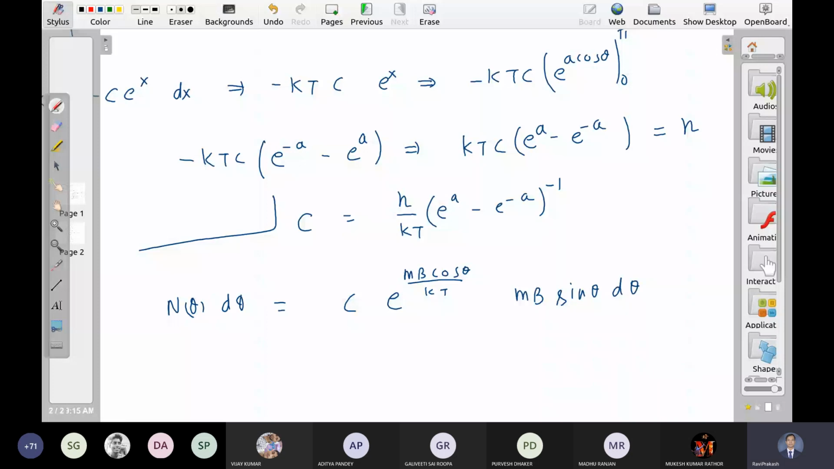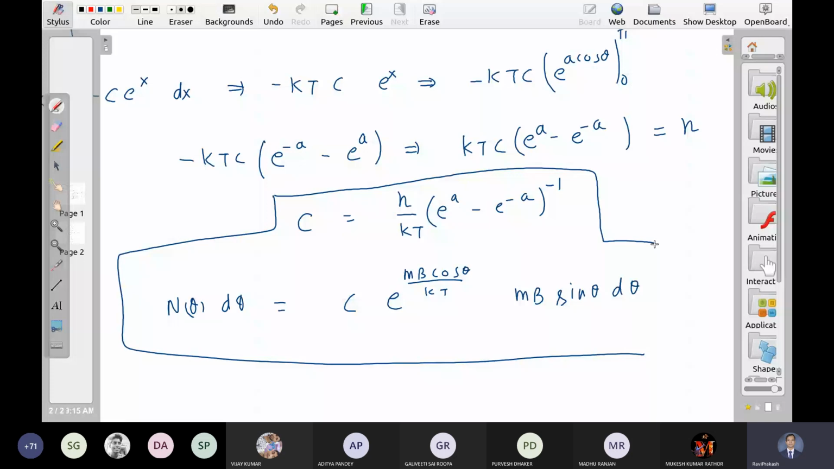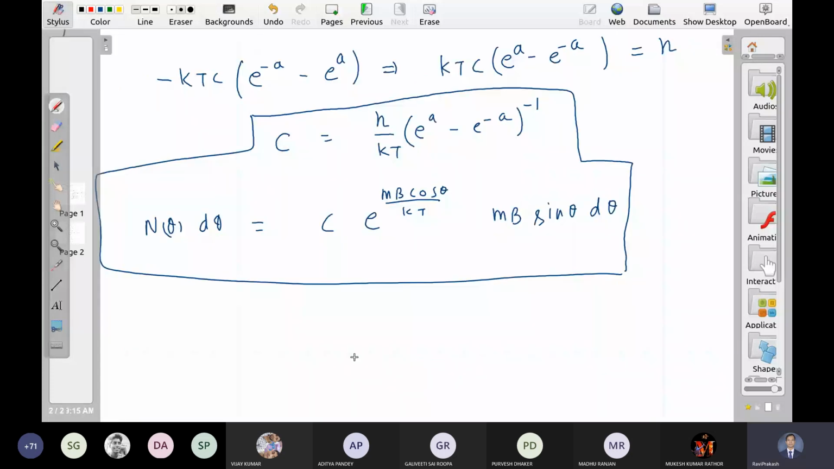So if someone asks me how many spins are making an angle from theta equal to 10 degrees to 30 degrees, then I can say such spins are this much. Convert this to pi: it becomes 10 pi by 180 to 30 pi by 180, of n theta d theta. Okay. So now we have all the information.